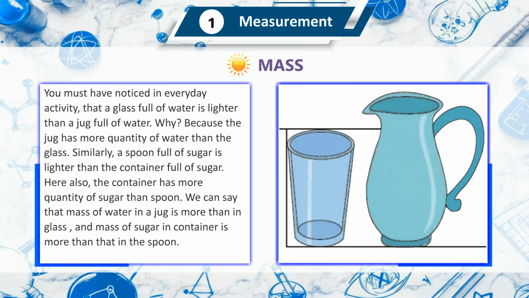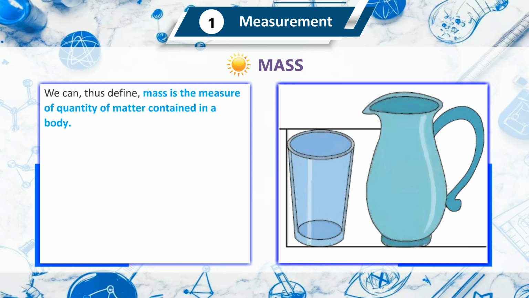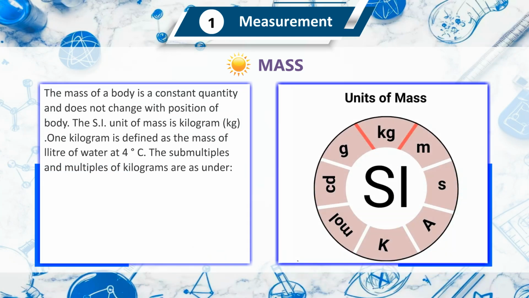We can see that mass of water in a jug is more than in a glass, and mass of sugar in a container is more than that in the spoon. We can thus define mass as the measure of quantity of matter contained in a body. The mass of a body is a constant quantity and does not change with position of the body.